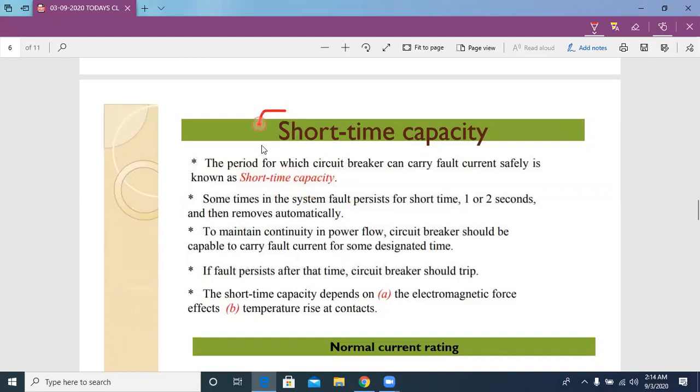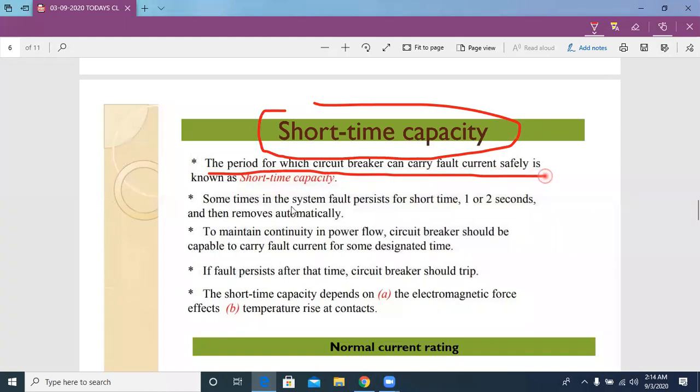It is the time period for which the circuit breaker can carry fault current safely without any damage to the circuit breaker and the remaining system.